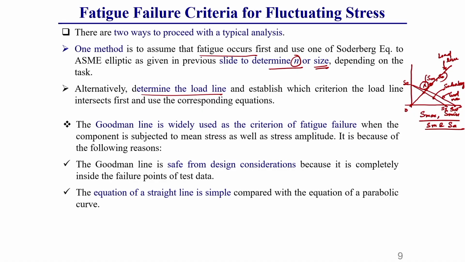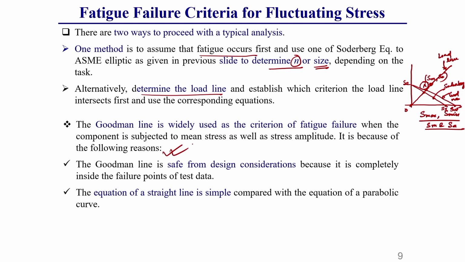So, that is why the Goodman line is widely used as a criterion of fatigue failure when the component is subjected to fluctuating types of loading, where there is a mean stress value as well as an amplitude value. This you should keep in mind.